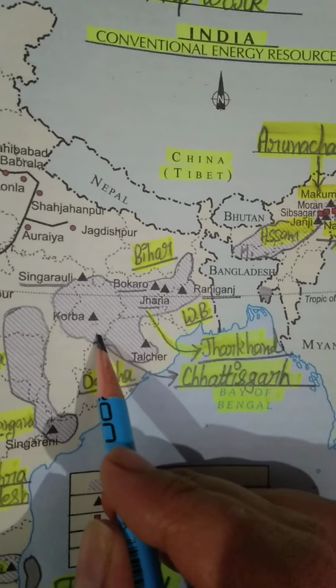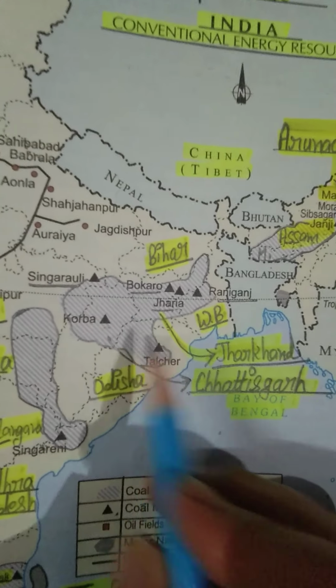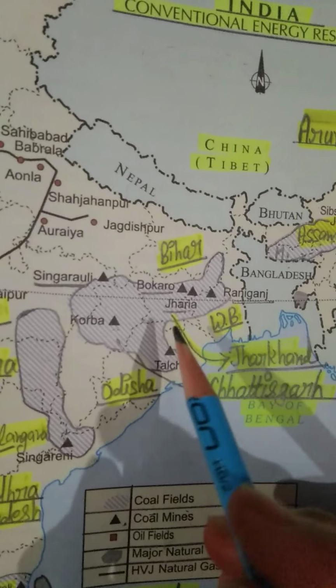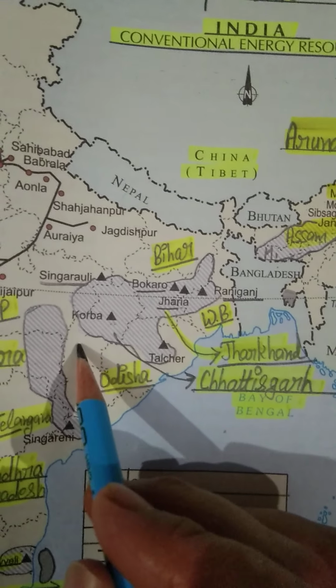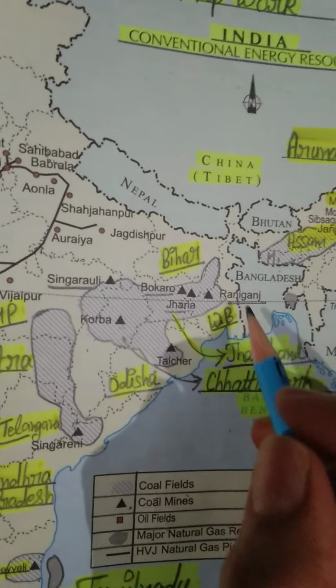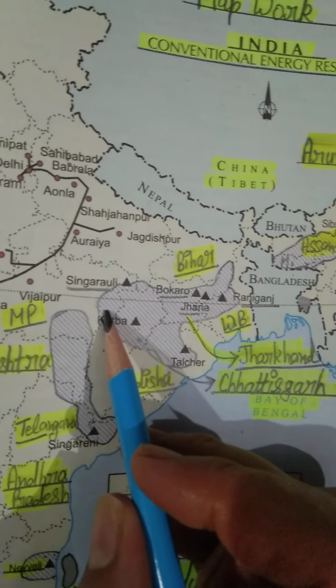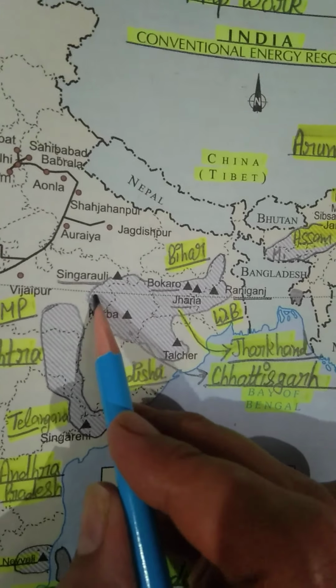Okay, students, just see how many states have been included in this major coal field. So this is the state of Jharkhand, and this is our Chhattisgarh, and this is our Odisha, and this is our West Bengal. And some parts of Maharashtra also. Okay students, some parts of Maharashtra are also included in this coal field.